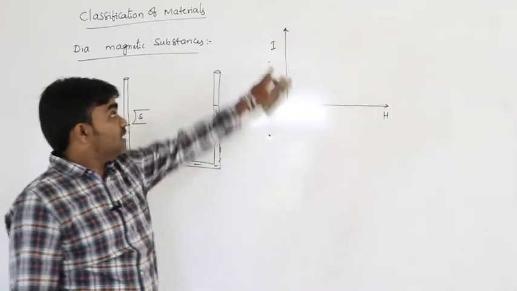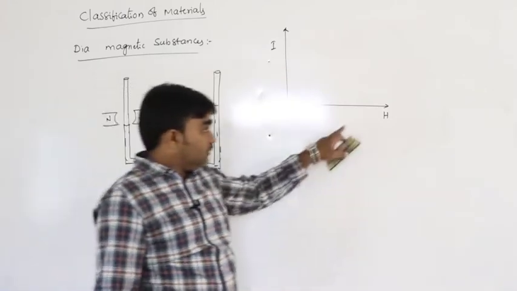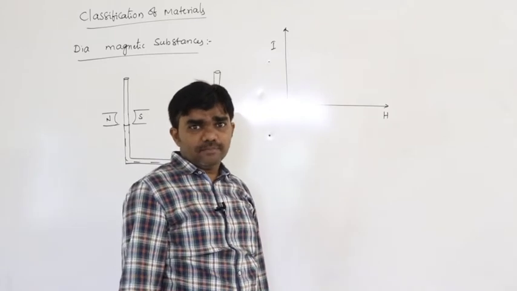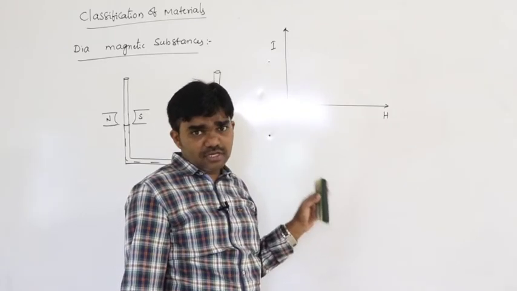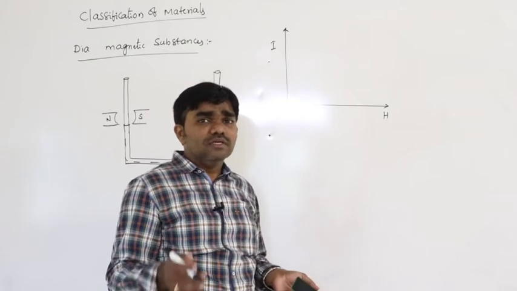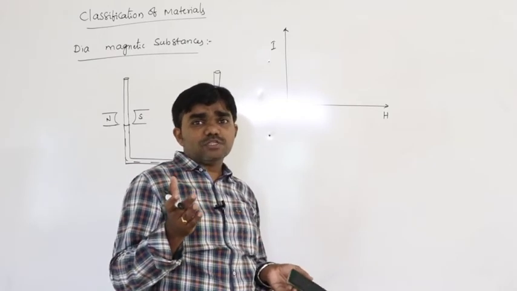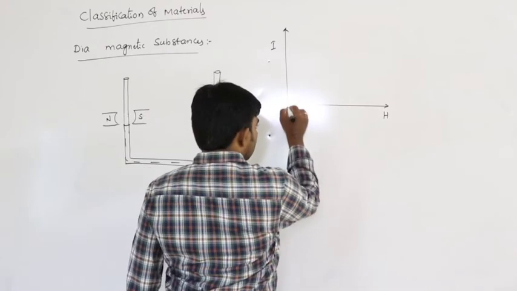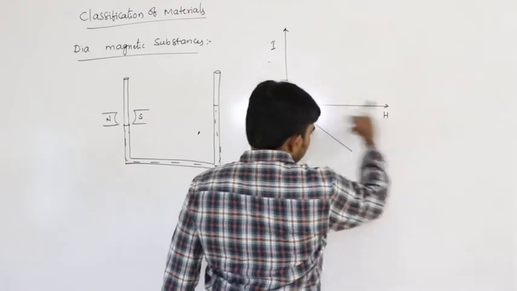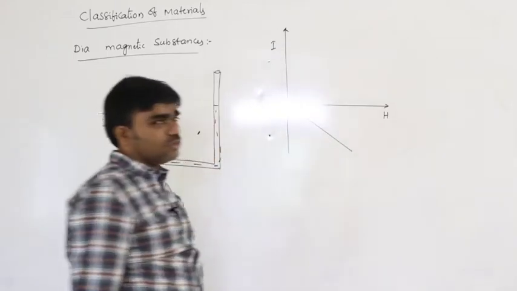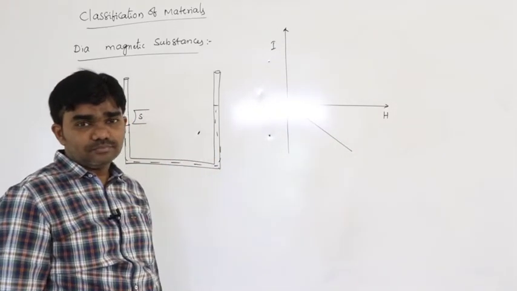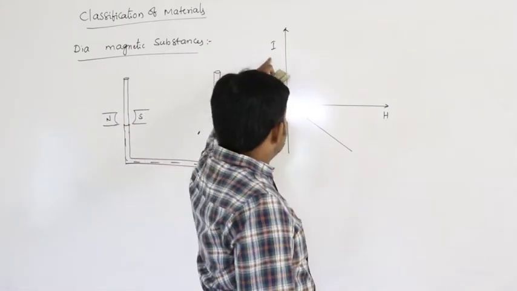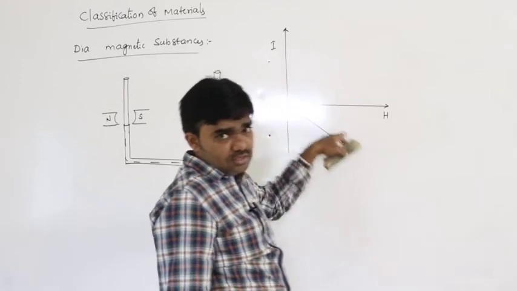External factor. What is I? Internal factor. If the diamagnetic substance is placed in an external magnetic field, what happens? It experiences a magnetic moment opposite to the direction of the magnetic field. That means if the H value increases, the I value also increases, but negative, opposite in direction. That is why the shape of the graph will be like this. The shape of the graph for I and H is negative.